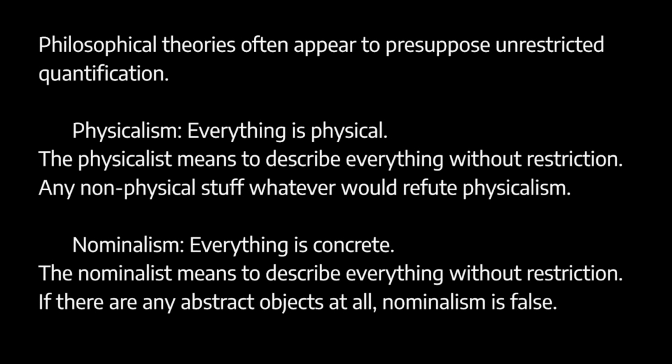Or consider nominalism. The nominalist says everything is concrete. There are no abstract objects. Here, the nominalist means to describe absolutely everything without restriction. It wouldn't be much of an interesting thesis if the nominalist were claiming, for instance, that everything in space and time is concrete. There are no abstract objects in space and time. Indeed, that would be kind of trivial, because abstract objects are often defined as non-spatiotemporal. So if there is any exception whatsoever to the nominalist's thesis, any abstract object at all, then nominalism is false.